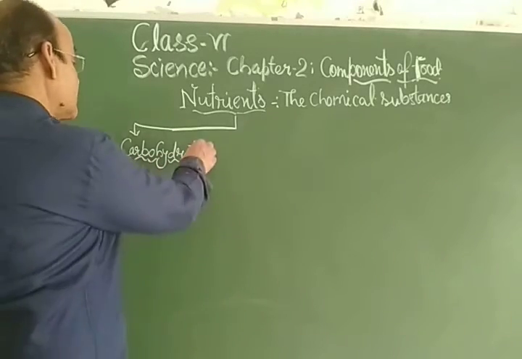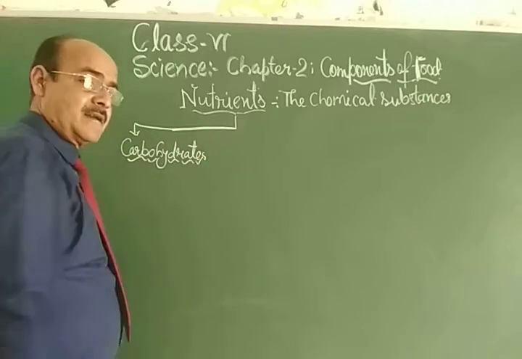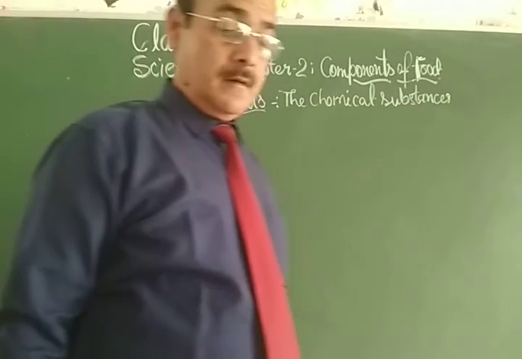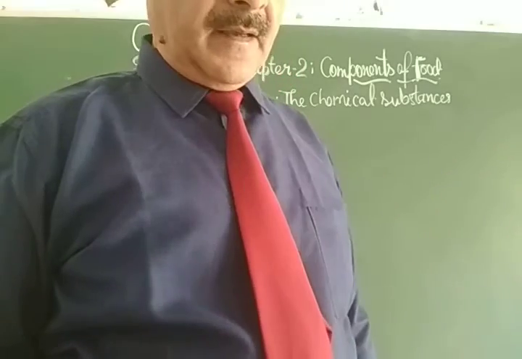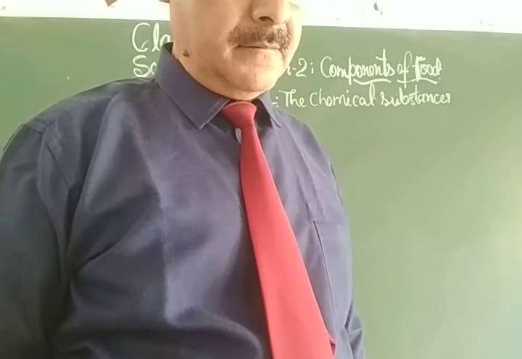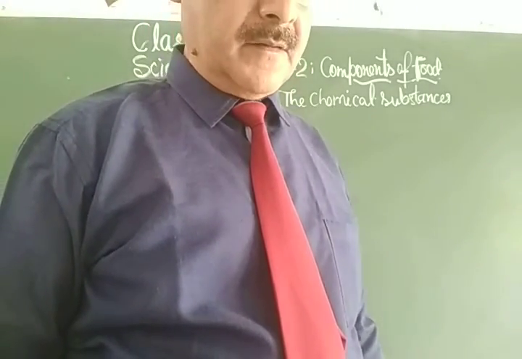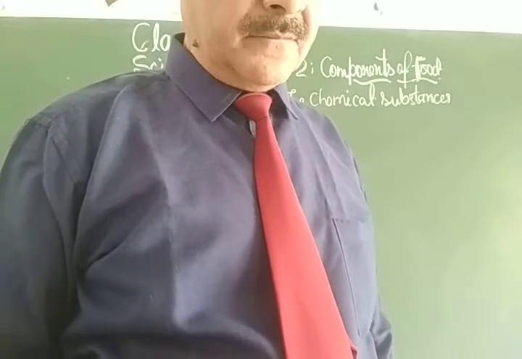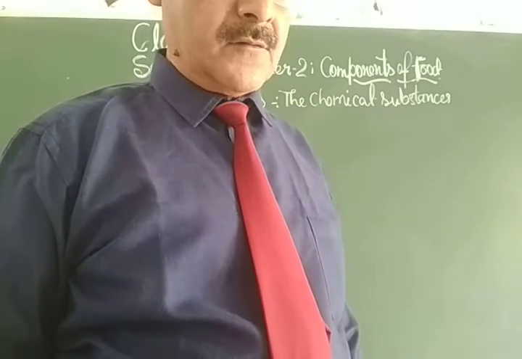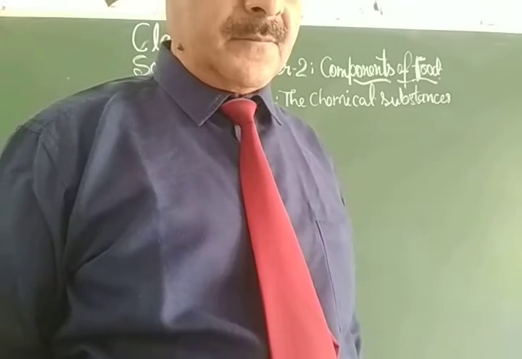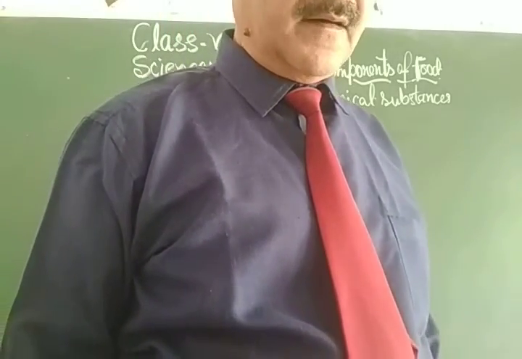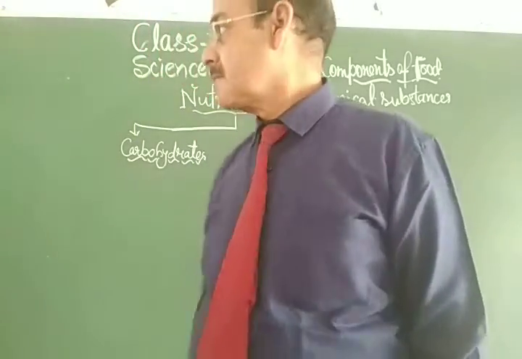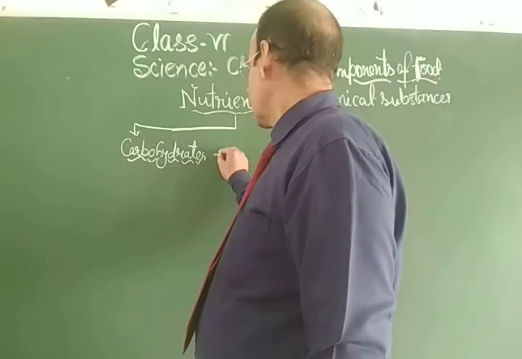Carbohydrates. Dear students, carbohydrates are important nutrients that provide us energy, and they are the energy giving food compounds. They are present in our food in large quantities, such as in cereals, pulses, legumes, fruits and potato.